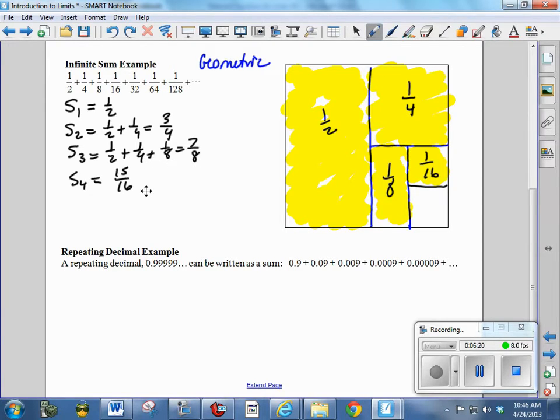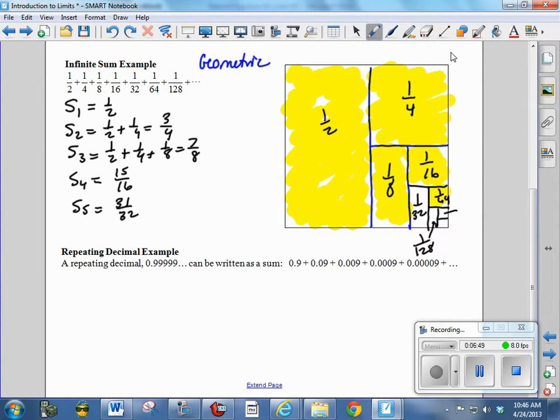The next one is going to be 31/32, and we add the 1/32 to it. So we can add this, we can add another one, we can keep doing this. And notice what happens as we add 1/32, 1/64, 1/128, and this would be 1/256. If we keep adding all of these little sections, and we keep adding half as much any time, we keep